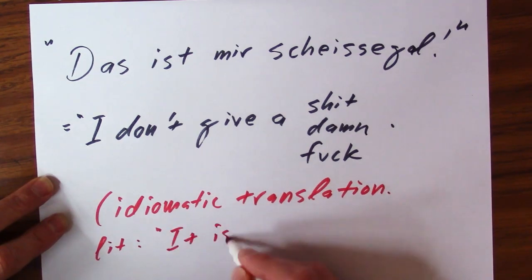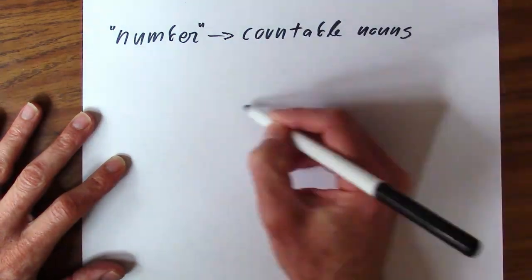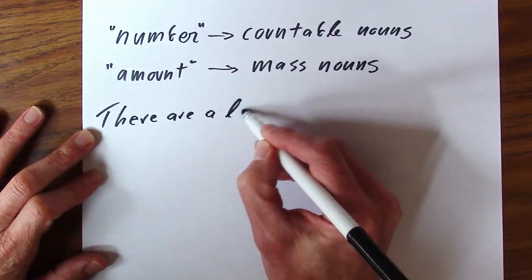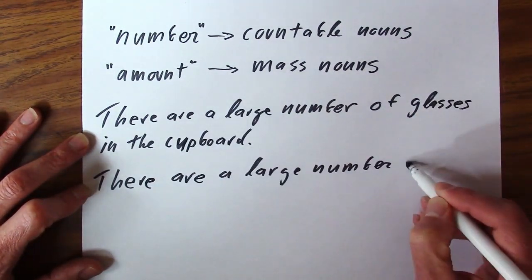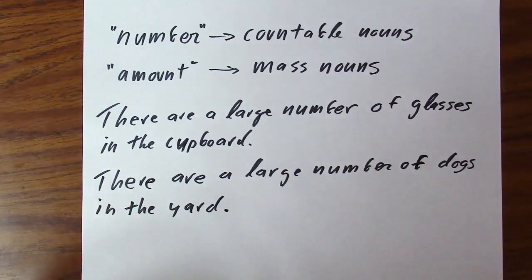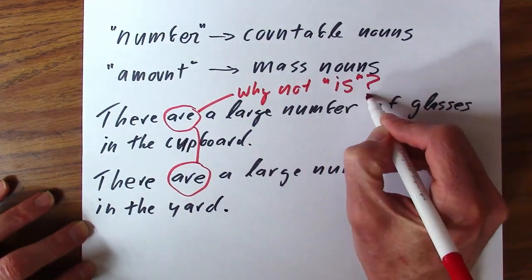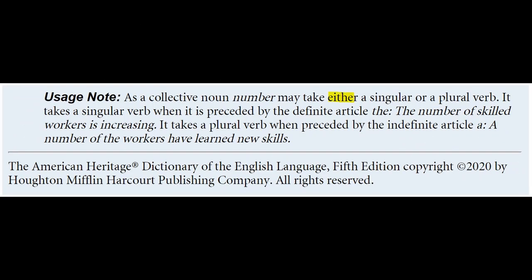So, same thing with number and amount. Use number for countable nouns and use amount for mass nouns. There's a large number of glasses in the cupboard, right? There's a large number of dogs in the yard. There's a large amount of air in this room. You can't count it. So that's another nice one to remember. So few with countable, less with mass nouns. Same with number with countable nouns, and then amount with mass nouns. Now this is really not even interesting except for 6 people in the world. But there's a problem with that: 2 of them are us.